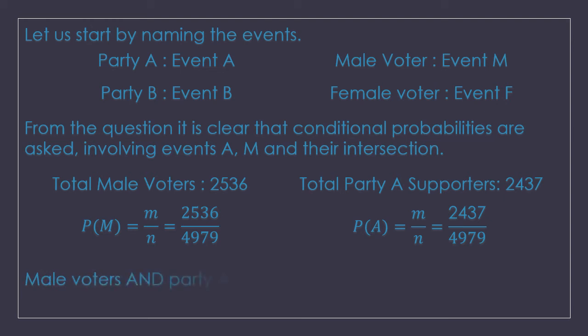Next, I need to calculate the intersection of events, that is male voters and party A supporters. Where the male voter column and the party A supporter row intersect with each other, the number of people is 1319 from the table. If you are confused, just move back a bit in the video and you will see the table there. Male voters who support party A are 1319. So the probability here will be 1319 upon 4979. That means out of 4979 voters, 1319 are male voters who support party A. We will call that the intersection of events, A intersection M.